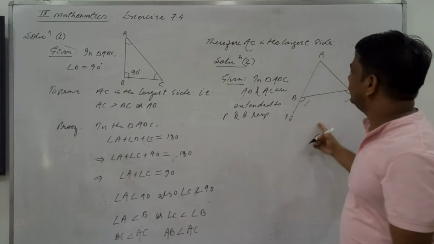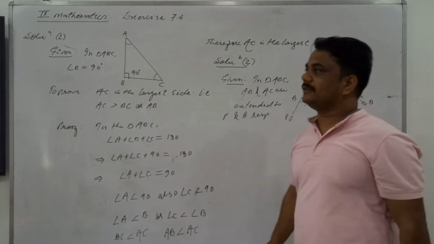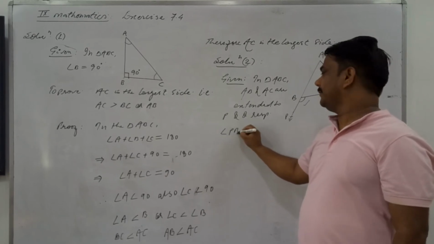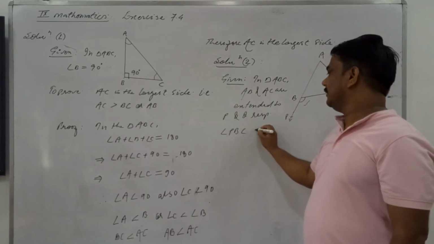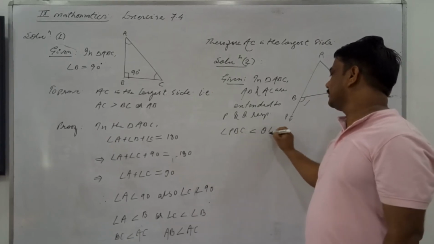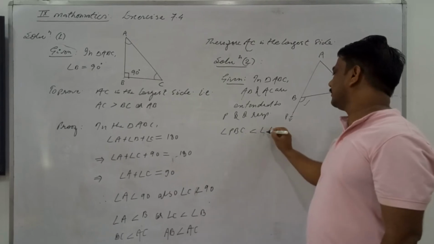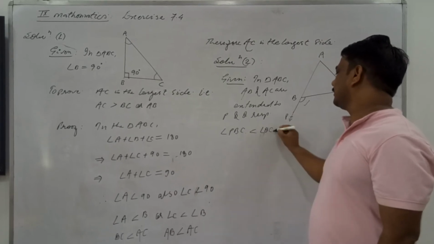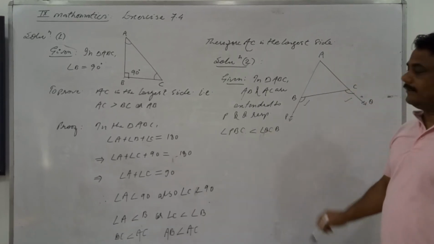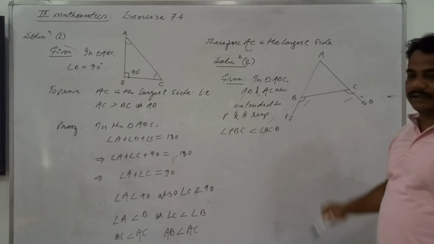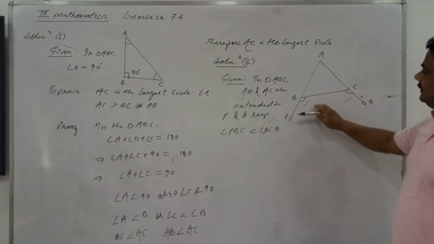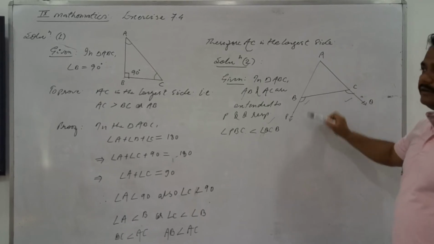We have extended this, you may see on the figure. What more information is there? Also given is angle PBC is less than angle QCB. You have to show the given information on the figure. Where is angle PBC? This is angle PBC. It is talking about this.